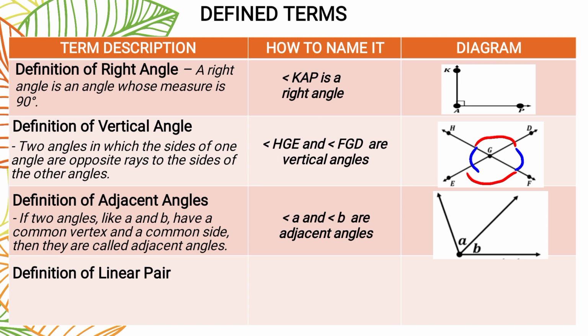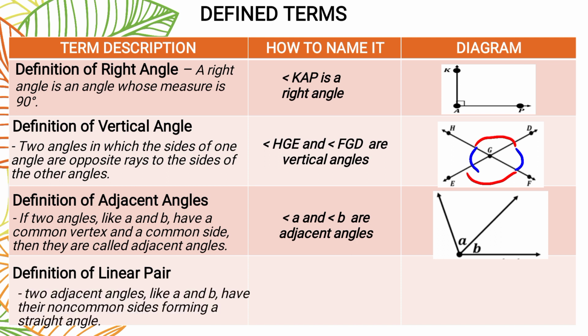Next po is the definition of linear pair. What is a linear pair? Two adjacent angles like A and B have their non-common sides forming a straight line. So, when we say linear pair, para din pala siyang adjacent angles. Meron silang common side, common vertex, pero yung non-common side nila ay straight line, just like this one.